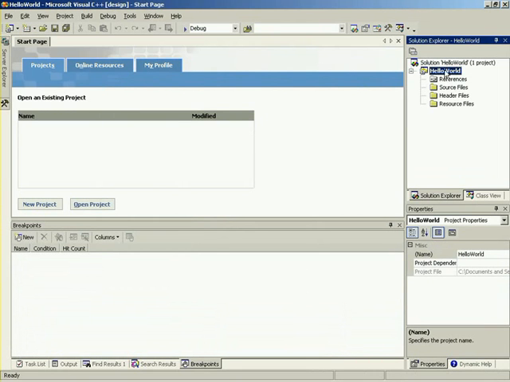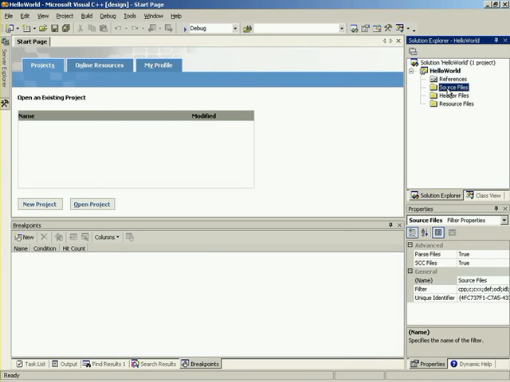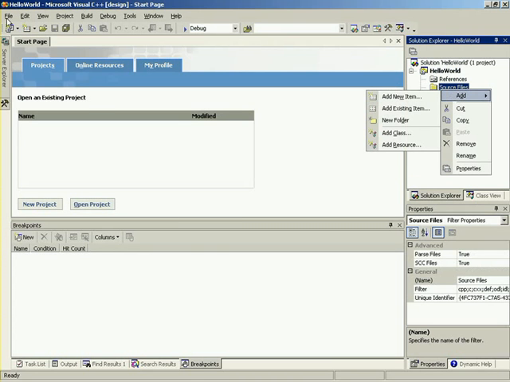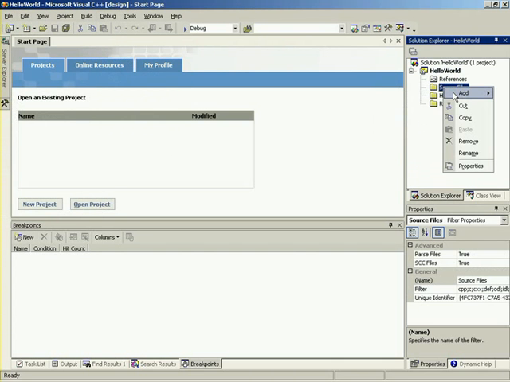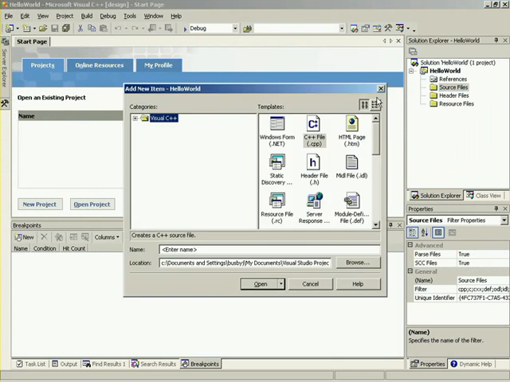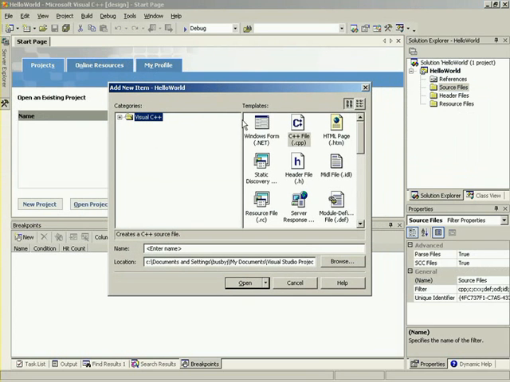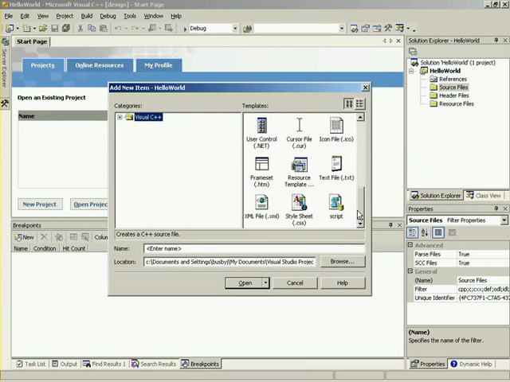And you'll notice that if you look in our Solution Explorer, no files are actually created. We have source files, header files, resource files. These are folders, but there's nothing inside of them. Interesting. So to start out, what we need to do is select our folder, right-click, and under Add, we could also go into here and add an existing or new item. But what I usually do is just right-click, press Add, and we'll add a new item. And we'll get this kind of dialog like we did before. Wow, a whole other list of things to choose from. Exactly. And you'll notice we can create a CPP file, which is our source file, and we have header files, etc., just a huge list of things that we can create.